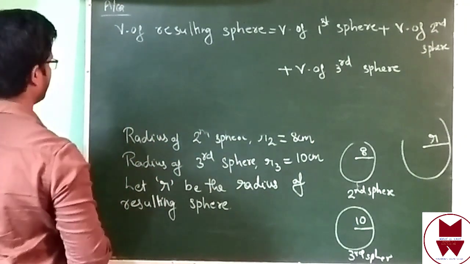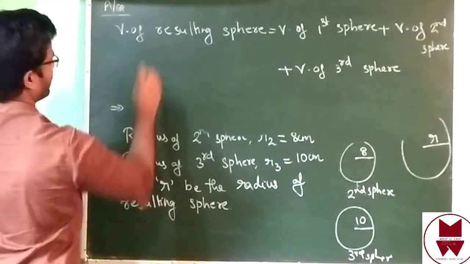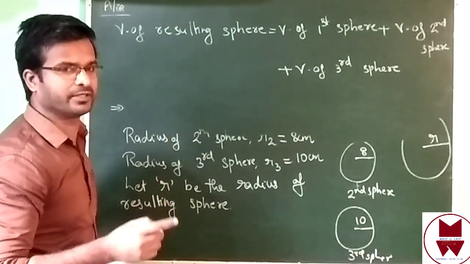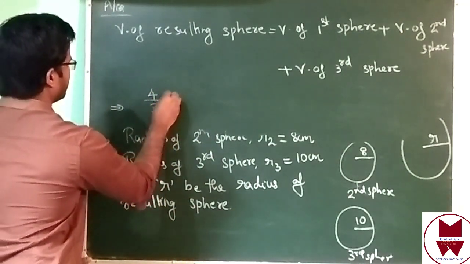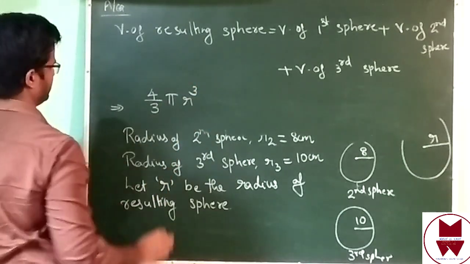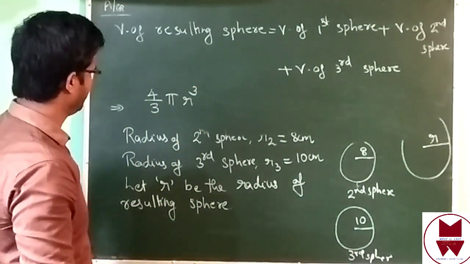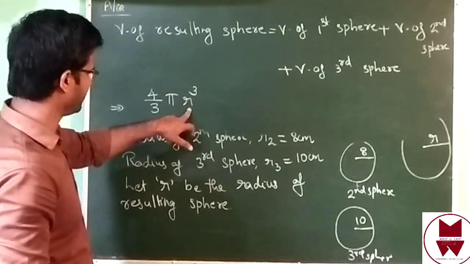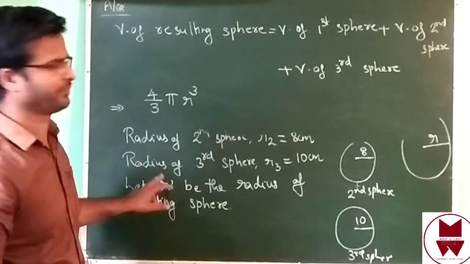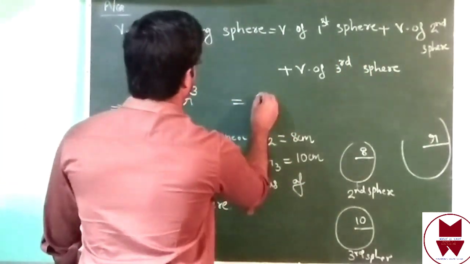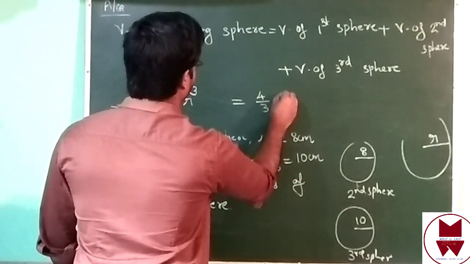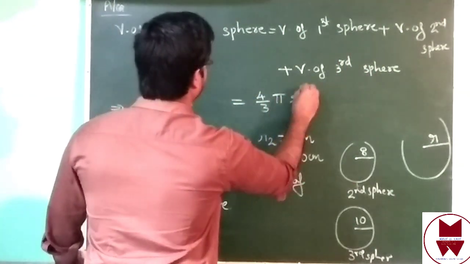Then you can use formula, volume of sphere, that is 4 by 3 pi r cube. We can use 4 by 3 pi r cube because radius of resulting sphere we took already r. And 4 by 3 pi r cube equal to volume of first sphere, that is 4 by 3 pi r1 cube.